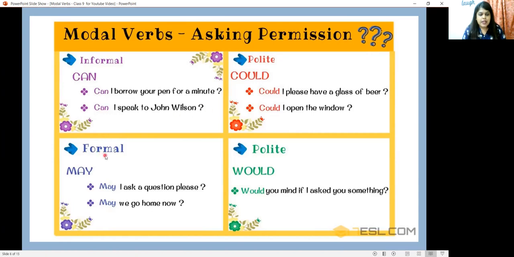If you have to ask formally for permission, you can use the word may. May I ask a question, please? May we go home now? If we have to ask politely, instead of using may, you can use the word would. See, the words could and would have an inbuilt please in them. Okay, so that's the reason why it is so polite. Would you mind if I ask you something?